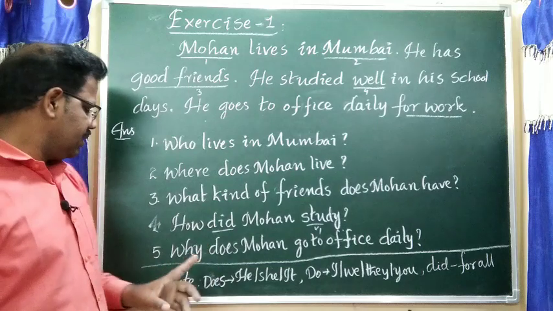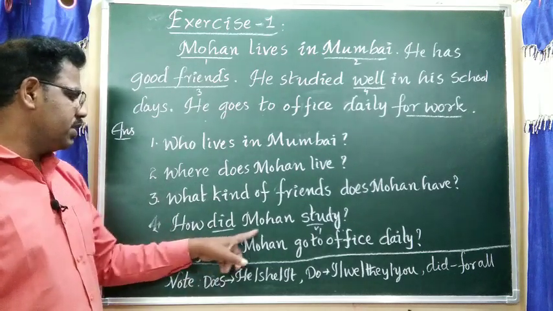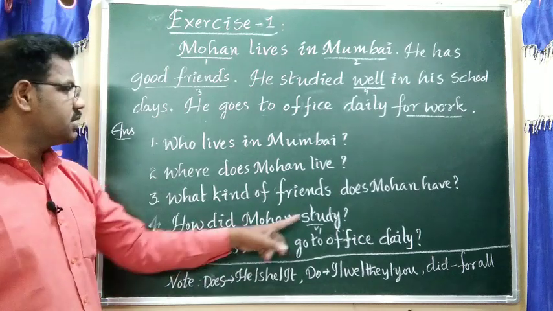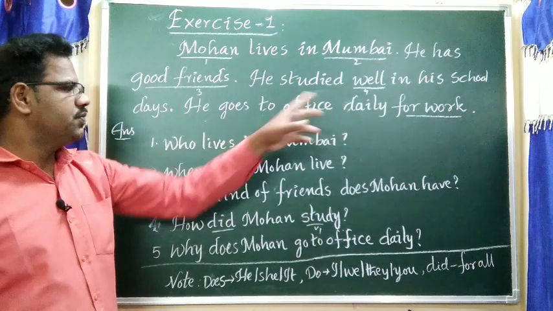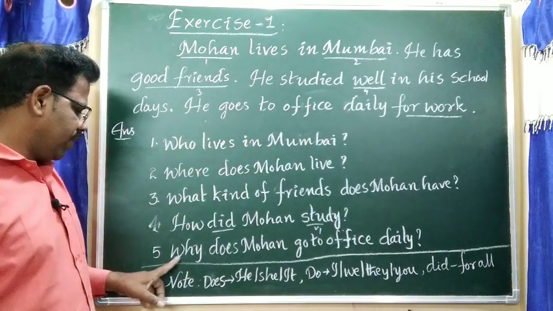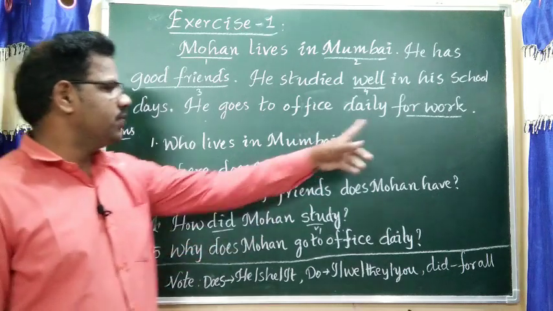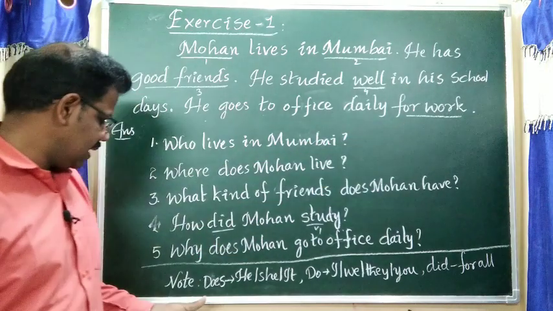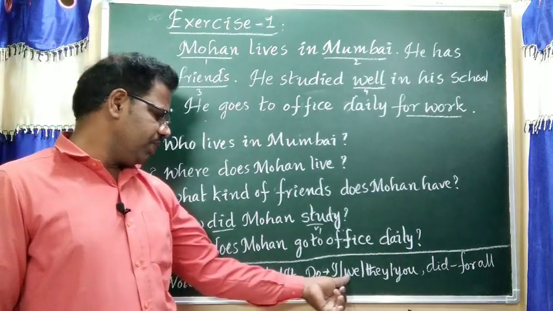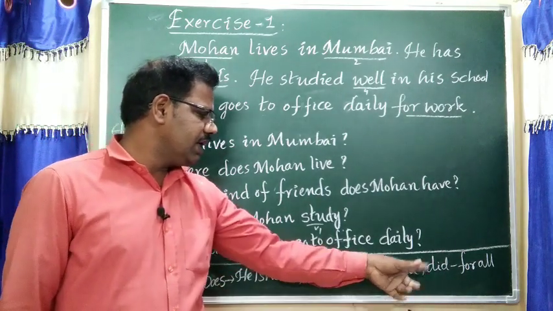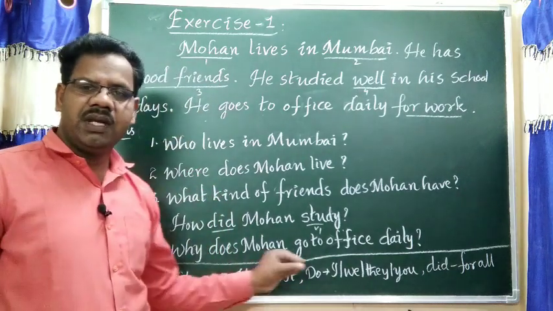Next one, well. See, how did Mohan study? The answer is well. The next underlined word is for work. Why does Mohan go to office daily? The answer is for work. See, does is used for he, she, it, do is used for I, we, they, you, and did is used for all pronouns and nouns. In all these, the main verb is V1.